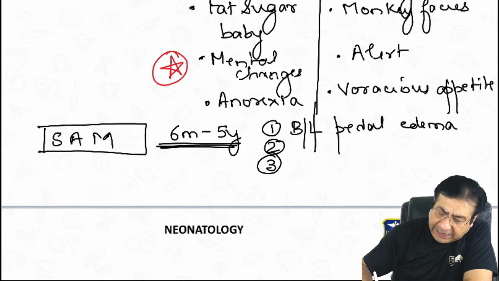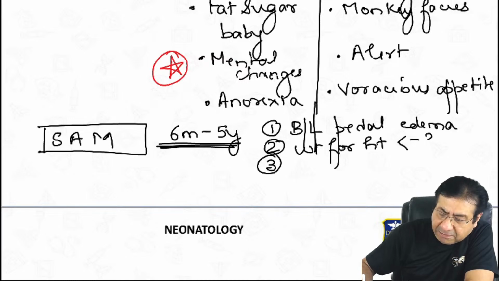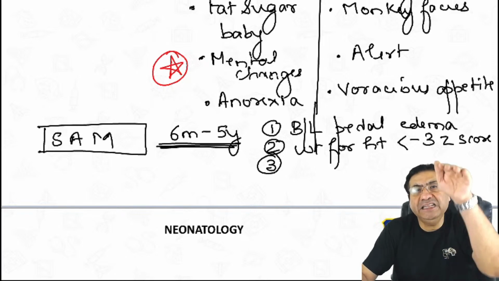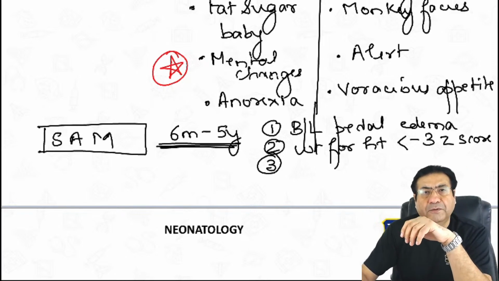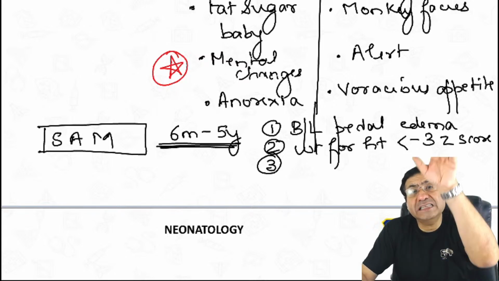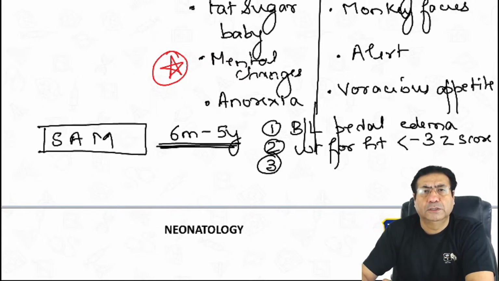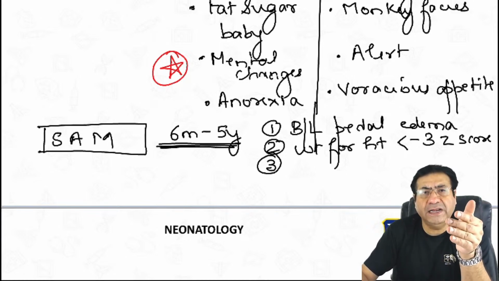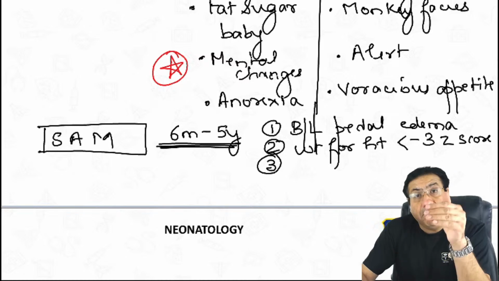Second, weight for height. The weight for height of the child is less than -3 Z score or -3 standard deviation from the expected. When I write minus, it means below the normal. When I say plus, it means above the normal. So when I say -3 Z score, that means the weight for height of the child has fallen 3 standard deviations below the normal.